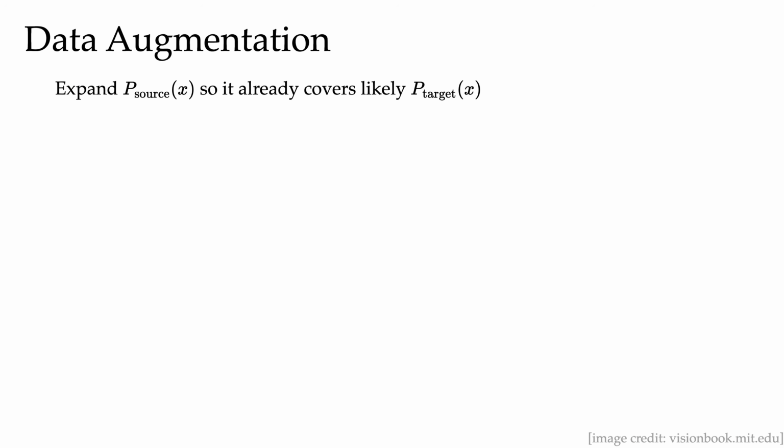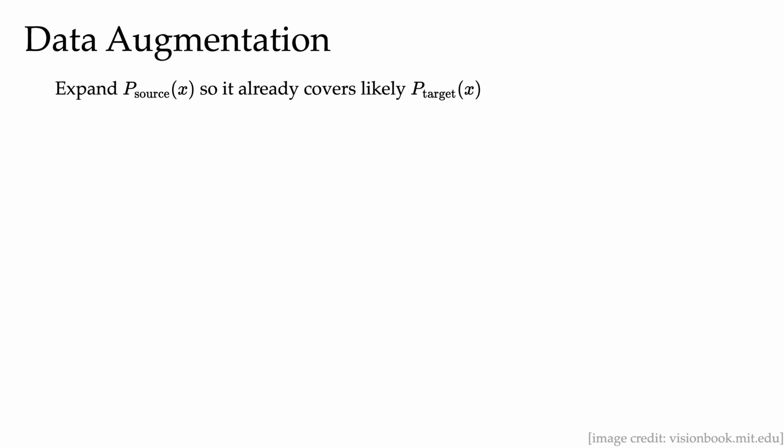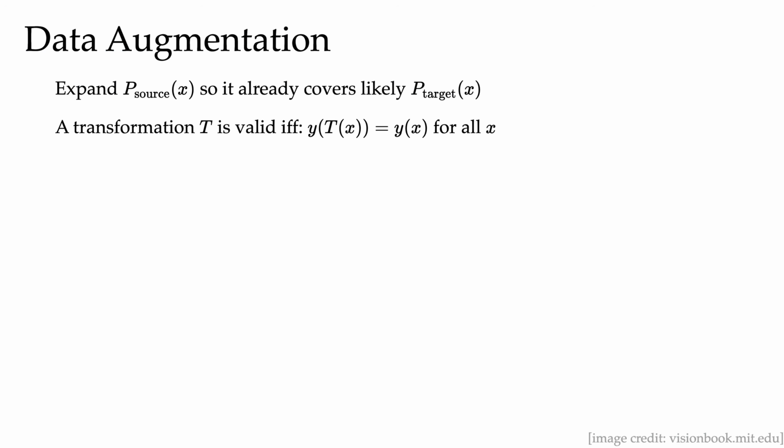In those situations, data augmentation is the practical workhorse. Actually, almost all systems out there use some form of it, often without even thinking of it as a domain shift fix. The idea is to create new training examples that mimic plausible target conditions so that we can expand the variety of inputs the model has seen. So rather than reweighing the data we have, we manufacture more of it in flavors that look like what we expect at deployment. The core rule is that an augmentation is valid only if it does not change the correct label.